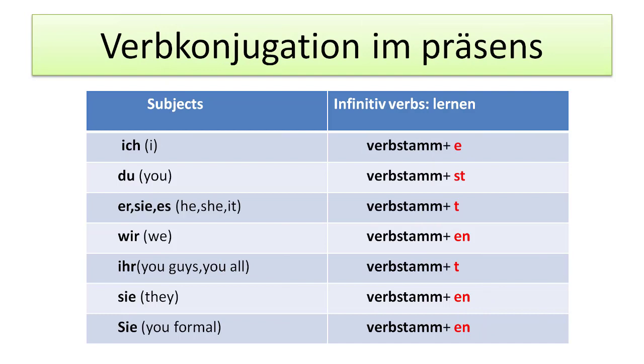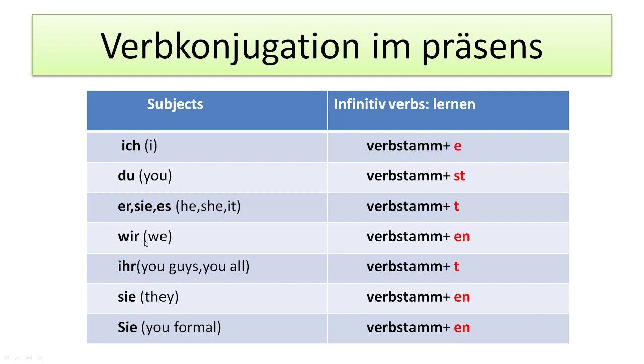Here we will see the conjugation of the infinitive verb for the regular verb in the German language. For ich, we have to use the stem verb plus e. For du, you, we have to use the stem verb plus st. For er, sie, es, he, she, it, we have to use the stem verb plus t at the end.